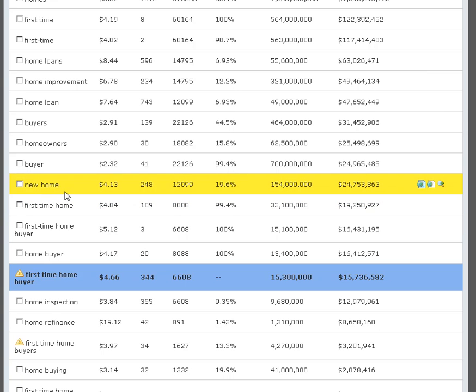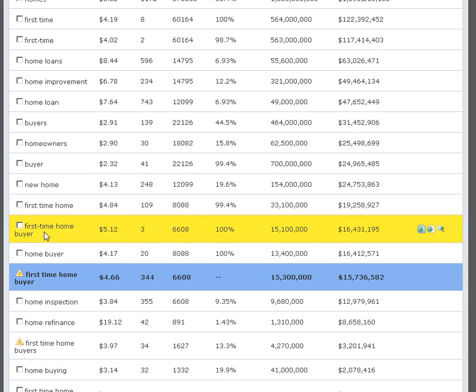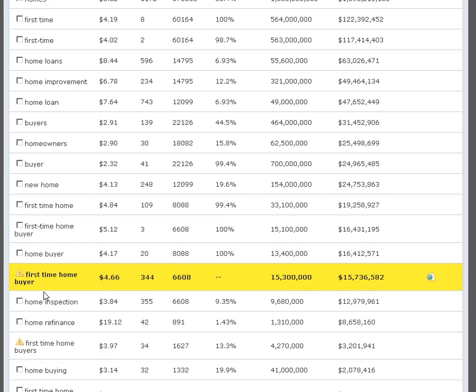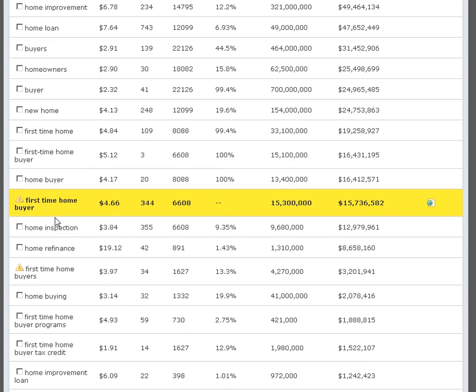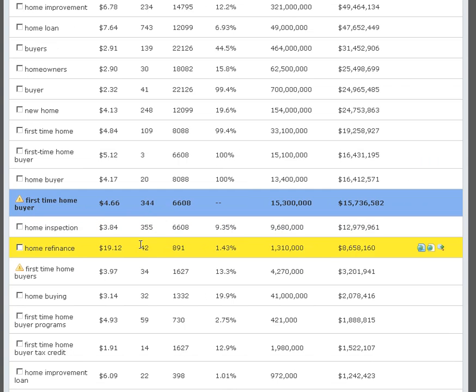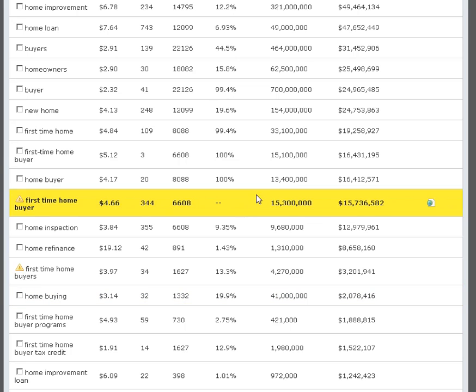New home is an interesting term, but not particularly germane to first-time home buyers. Home buyer, home inspection, home refinance. Home inspection, at least, is relative to my market. So you see, I'm looking more for those things that are most lucrative.